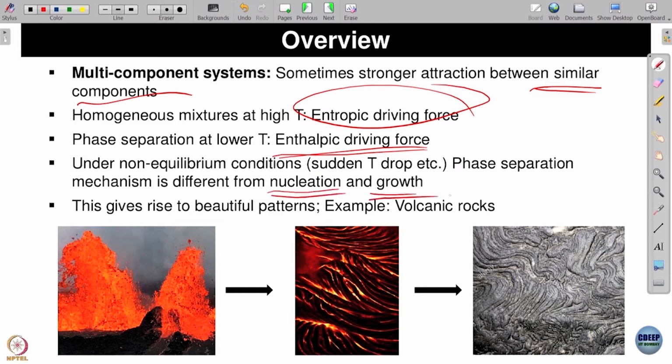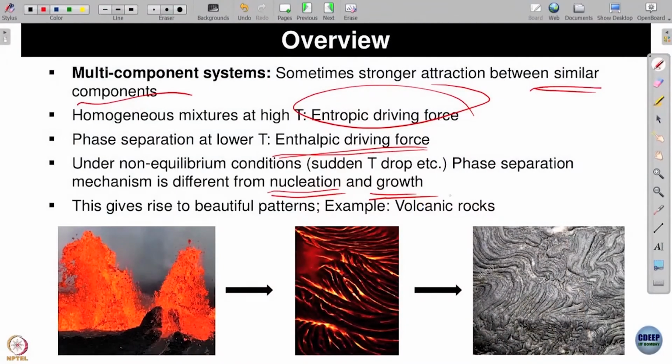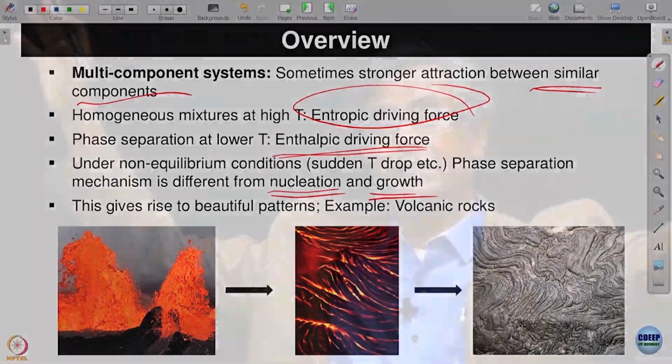What we studied in the last two lectures was nucleation and growth. Now it is different, but it is nevertheless a very well known type of phase separation. There is the example of volcanic rocks that form when a volcano erupts. The melt goes out and suddenly finds itself going from something like 5000 degrees centigrade to room temperature, and then these beautiful patterns form,